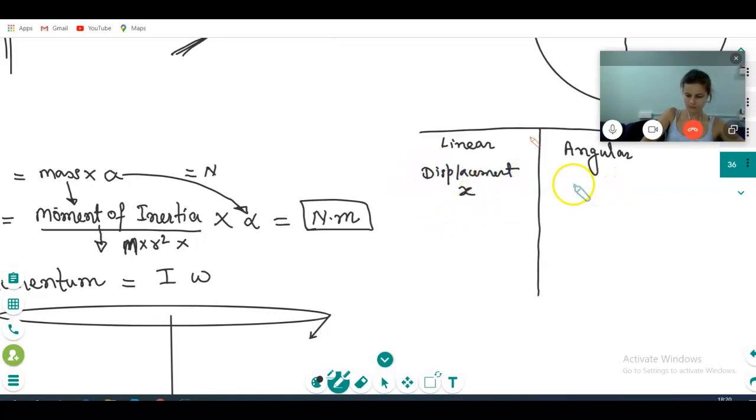Here angular displacement. Correct? What is that angular displacement?